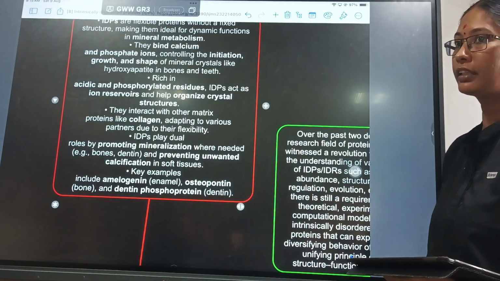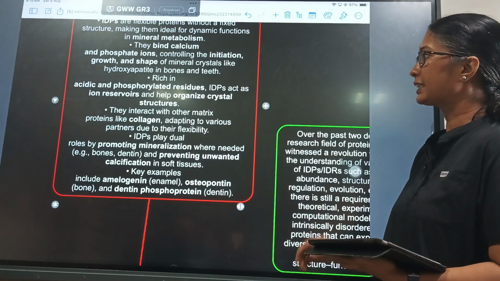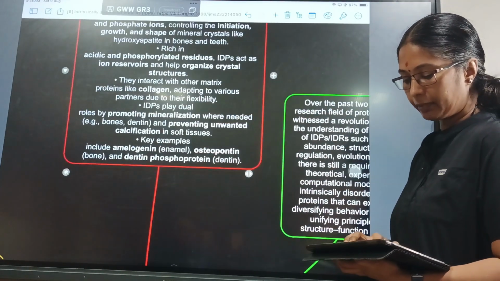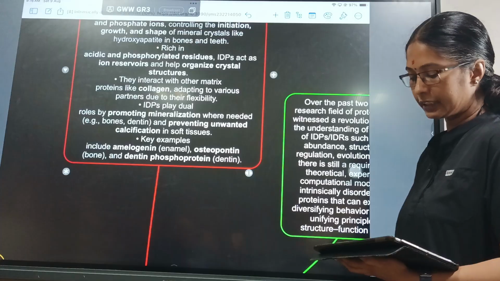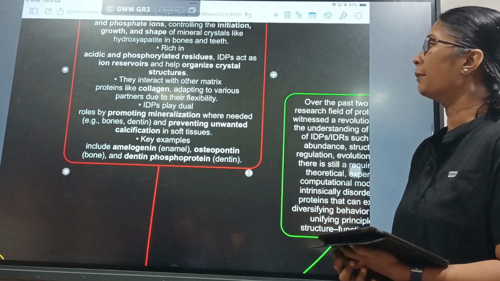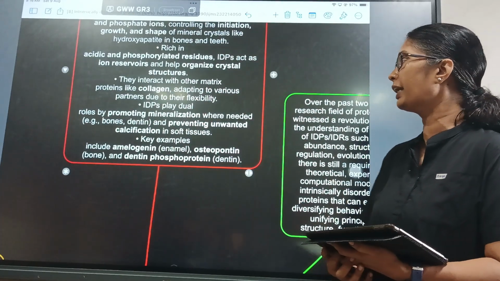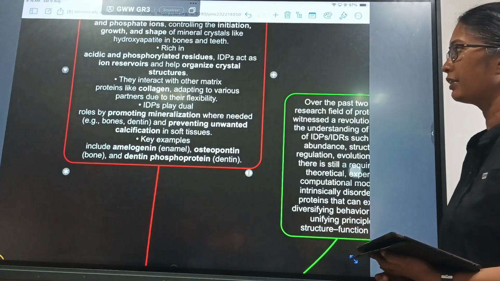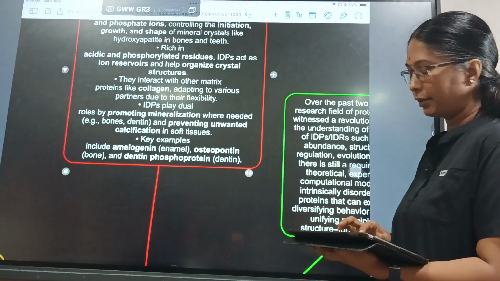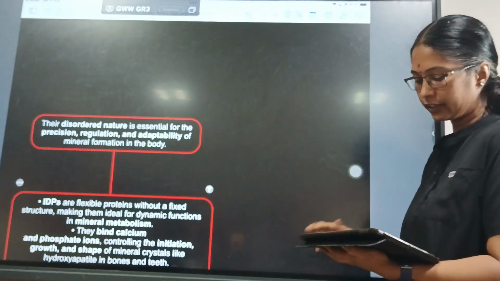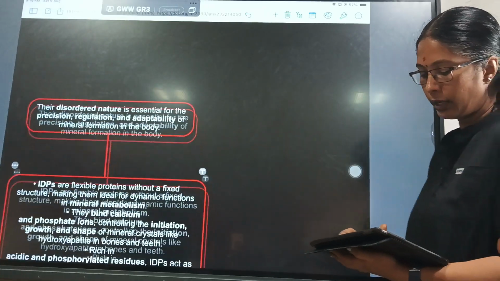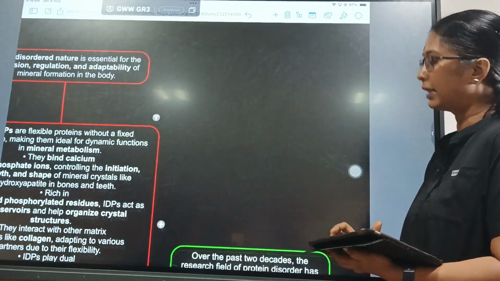IDPs act as ion reservoirs and help organize crystal structures. They interact with other matrix proteins like collagen, adapting to various partners due to their flexibility, and they play a major role in promoting mineralization and preventing unwanted calcifications. We know the amyloidogenic proteins are all examples of that. So their disordered nature is essential for precision, regulation and adaptability of the mineral formation.